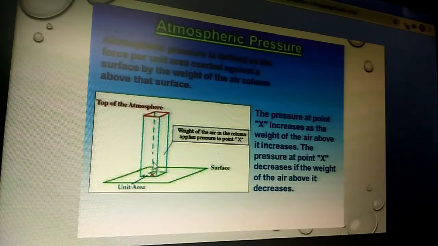So if this air column increases in height above this unit area, it will give more pressure, and if this air column goes on decreasing, it gives less pressure. This is one day-to-day application. In the case of porters, they put towels around their head in order to decrease the pressure and to increase the area of contact of the luggage on their head.